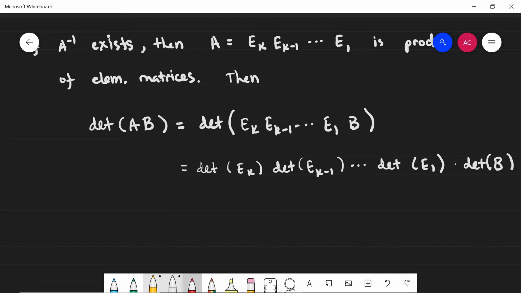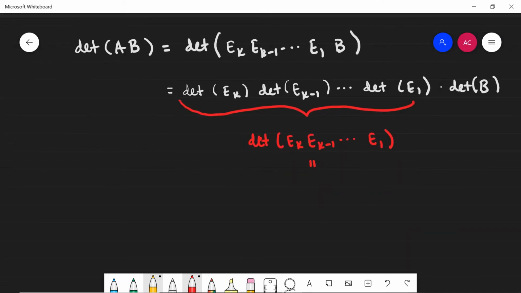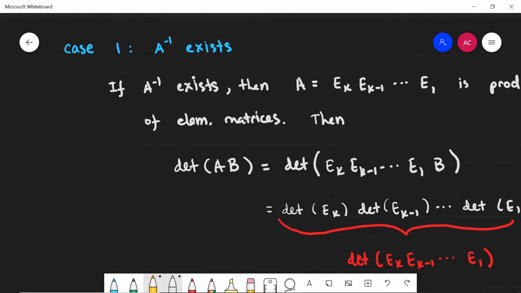Now, it turns out that this determinant is equal to the determinant of E sub k, etc., multiplied by E sub 1, but that is precisely the determinant of A. So lo and behold, altogether, we do get that the determinant of A multiplied by B is the determinant of A multiplied by the determinant of B. So that completes the proof in the case that A inverse exists.